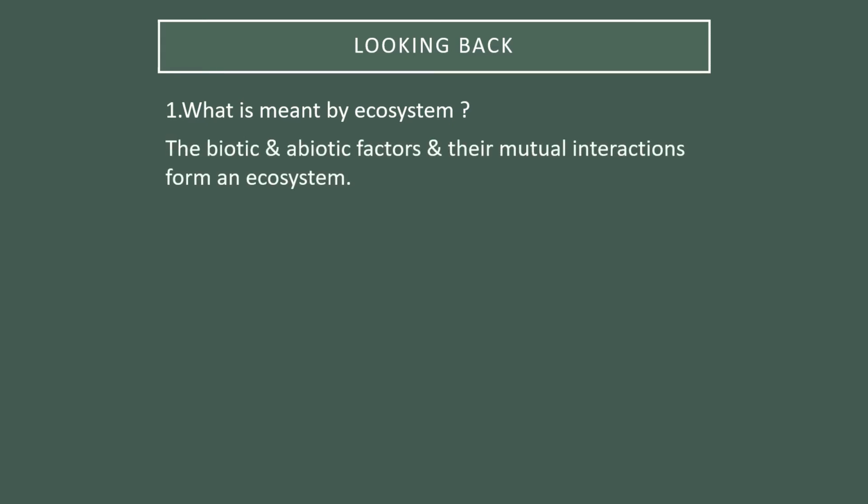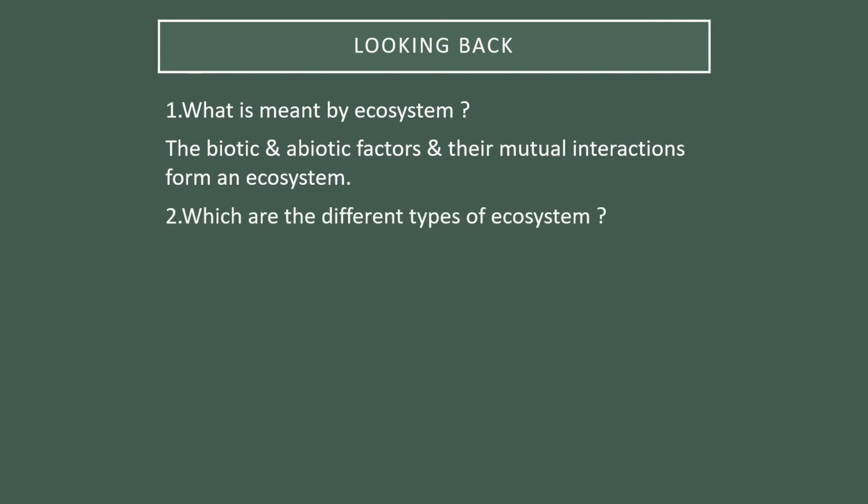Before starting the lesson we just revise some points. Number 1, what is meant by ecosystem? Now you all know very well that an ecosystem is the interrelationship between the biotic and abiotic factors and their mutual interactions.